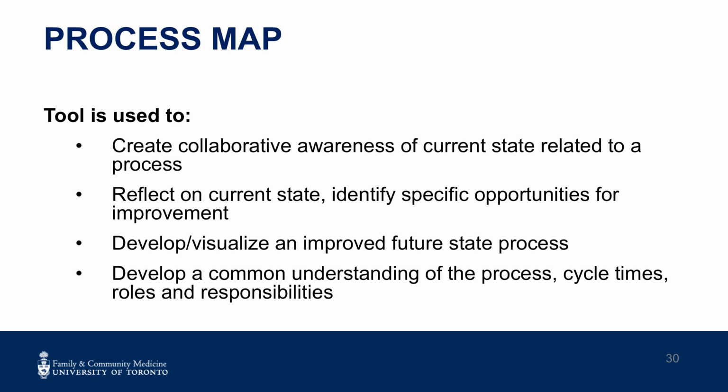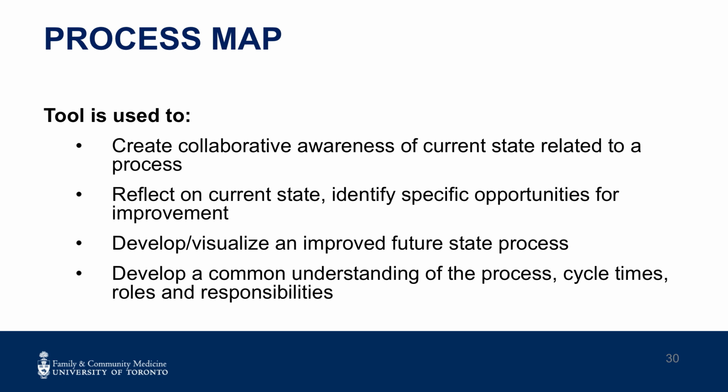Process maps are a common QI tool and are used to create collaborative awareness of current state related to a process, reflect on current state, identify specific opportunities for improvement, develop or visualize an improved future state process, and develop a common understanding of the process, cycle times, roles, and responsibilities.